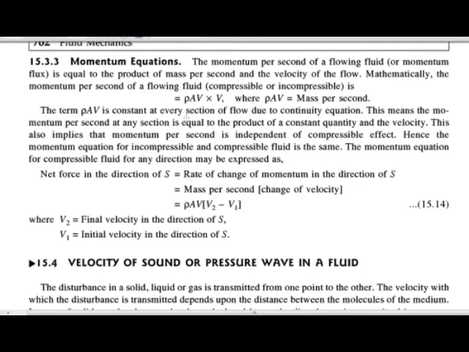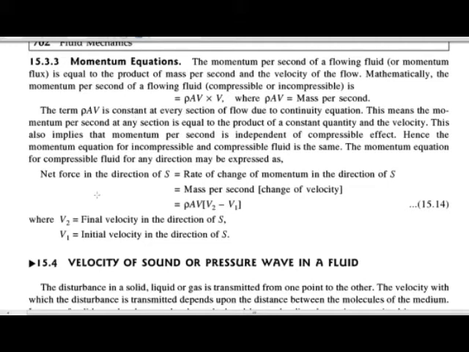Then rho A V is constant for every section of the flow, by the continuity equation. This means the momentum per second at any section is the product of a constant value and the velocity. This also implies that the momentum per second is independent of the compressibility effect. Hence, the momentum equation for compressible flow and incompressible flow is the same.